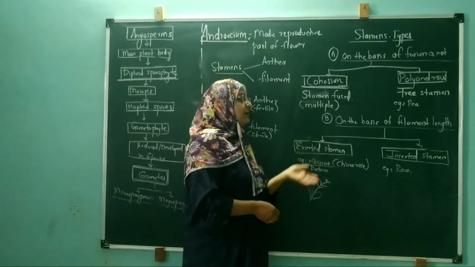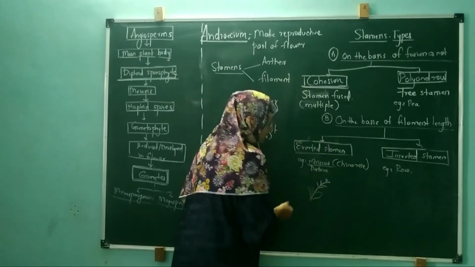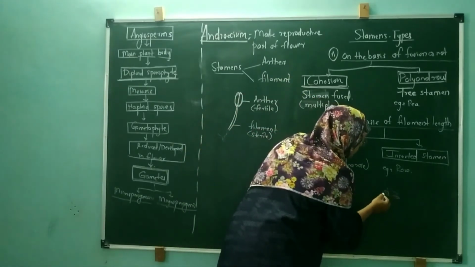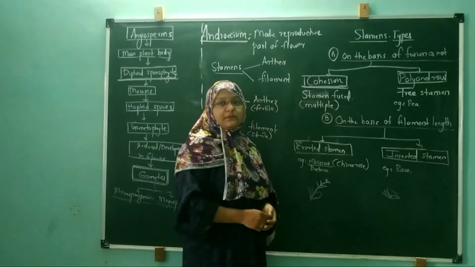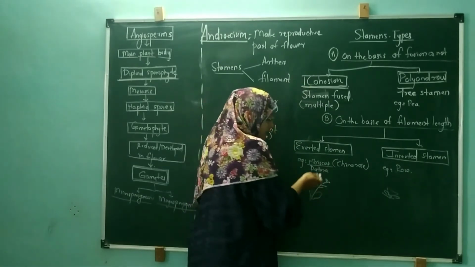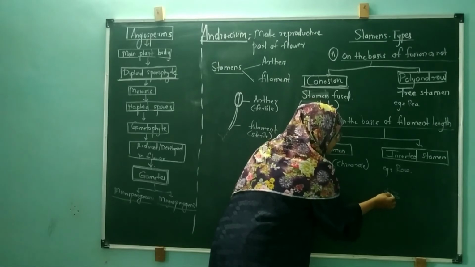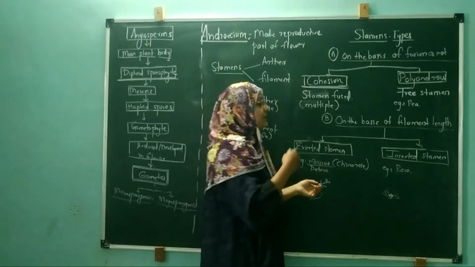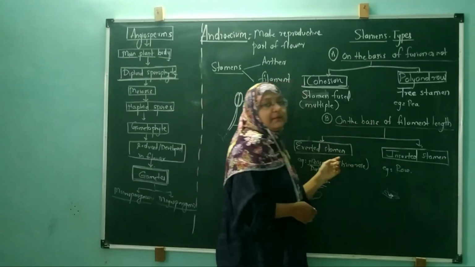Sometimes what happens, the stamens are inner to the corolla. Stamens ये corollas के अंदर ही रहते हैं, छोटे छोटे stamens present रहते हैं. Their filament length is actually very small than the actual corolla size. Filament length काफी कम है. That's what is called an inserted stamen. So stamens on the basis of the filament length.